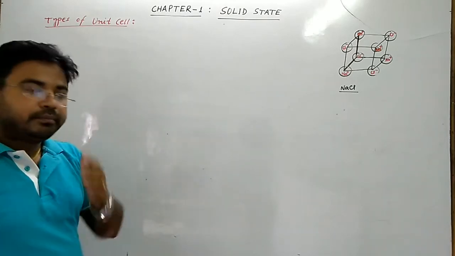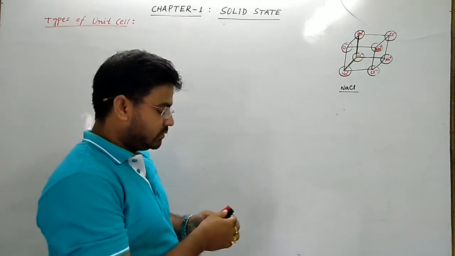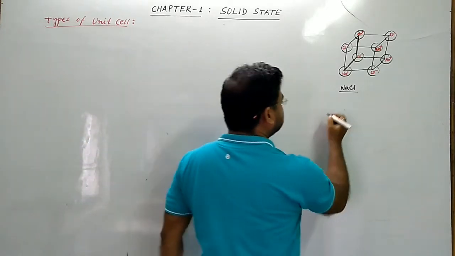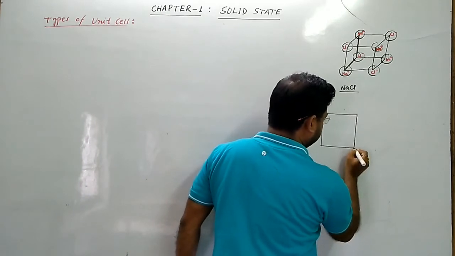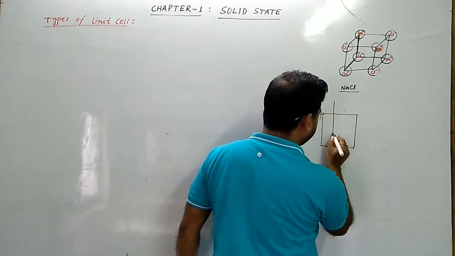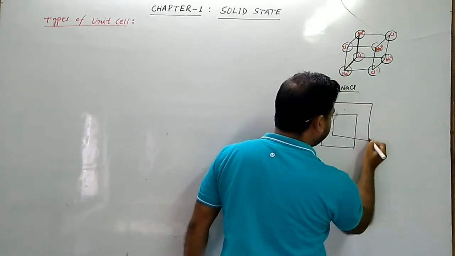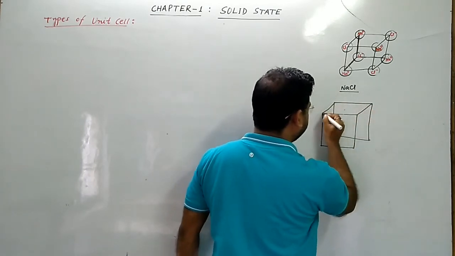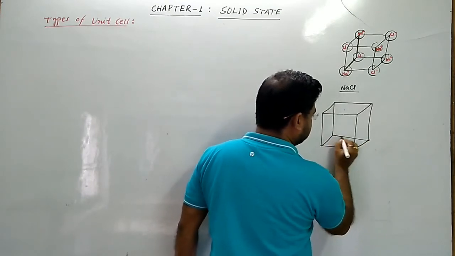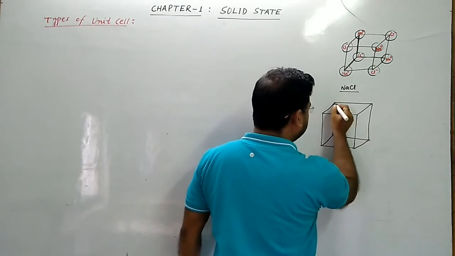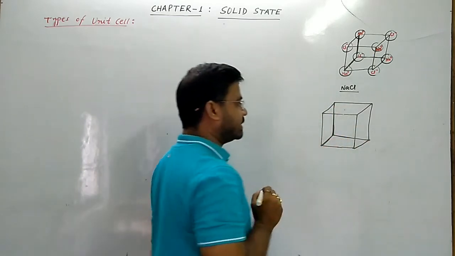So unit cell types depend upon 6 parameters. So what are the 6 parameters? If we draw here one unit cell, so this is the x-axis, say this is the y-axis, this is the z-axis, so three-dimensional space.